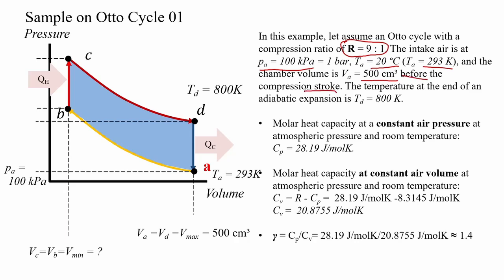At this point it undergoes an isochoric process from point D, so the volume at point D is also equal to 500 cm3. This volume here is the maximum volume the system can achieve. The temperature at the end of an adiabatic expansion at point D, or Td, is equal to 800 Kelvin. We note that the molar heat capacity at constant air pressure is around 28.19 Joule per mole Kelvin. Its molar heat capacity at constant air volume is around 20.87 Joule per mole Kelvin. Also, the ratio of molar heat capacity is around 1.4.